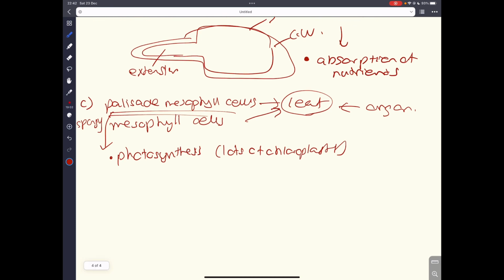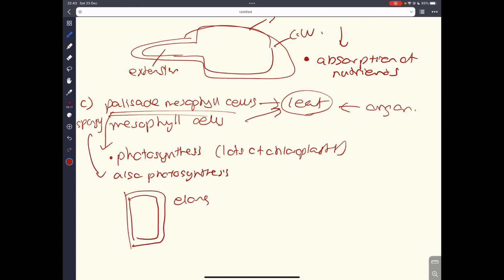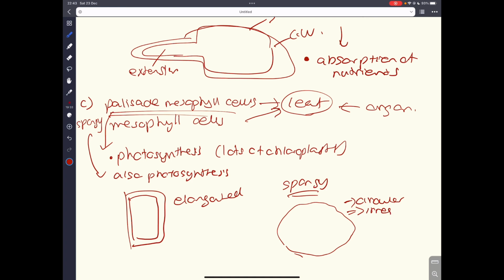Now spongy mesophylls also photosynthesize. However, their structure and shape is not the same, because palisade mesophyll cells are very long and elongated. While the spongy, as you might have guessed by its name, spongy meaning it looks like a sponge basically, has an irregular shape. But the palisade mesophyll cells have elongated structures.